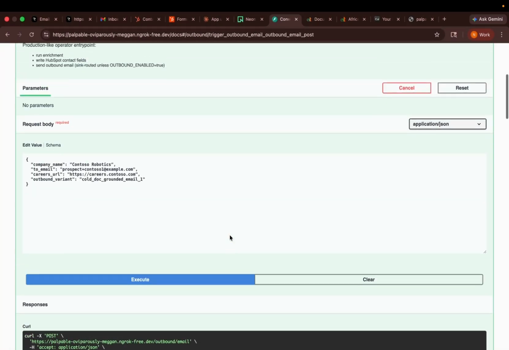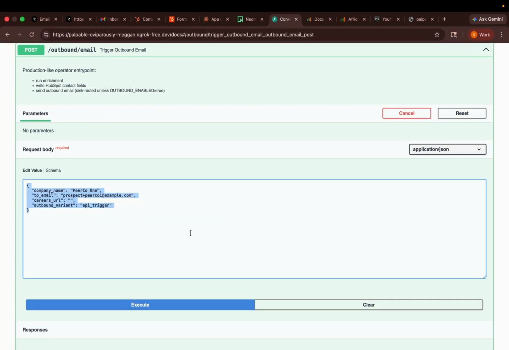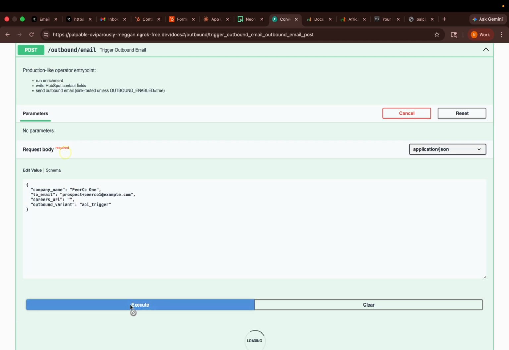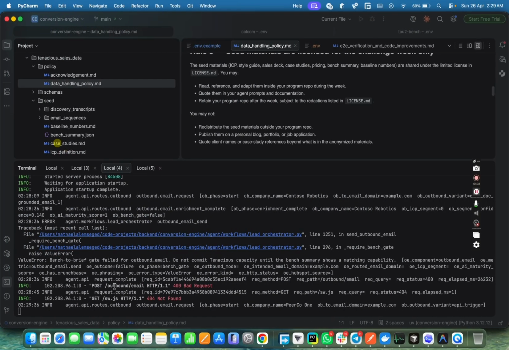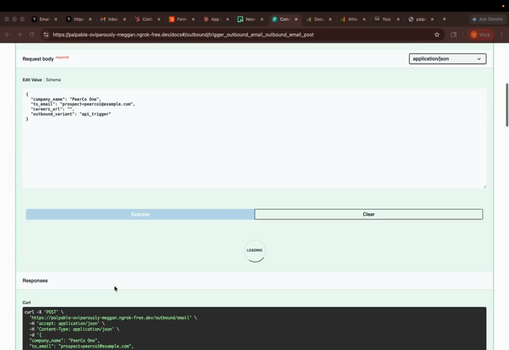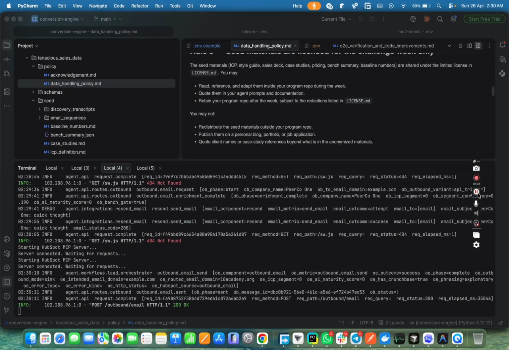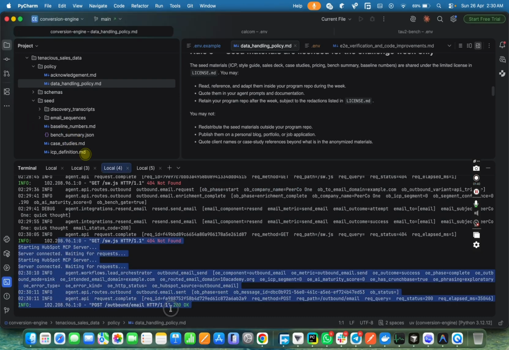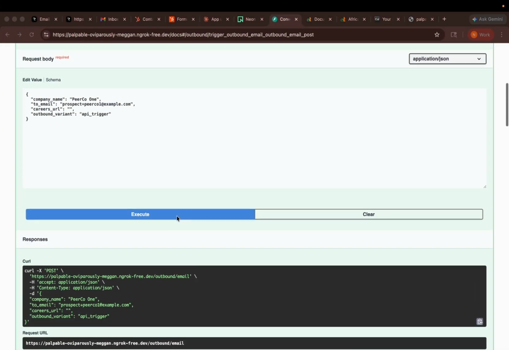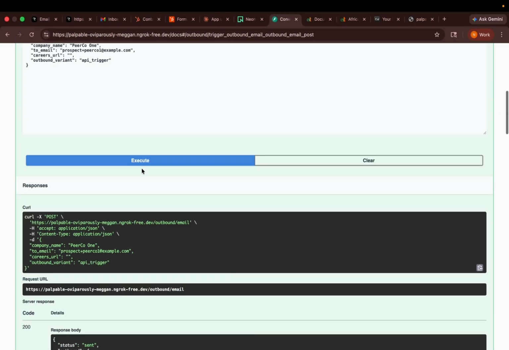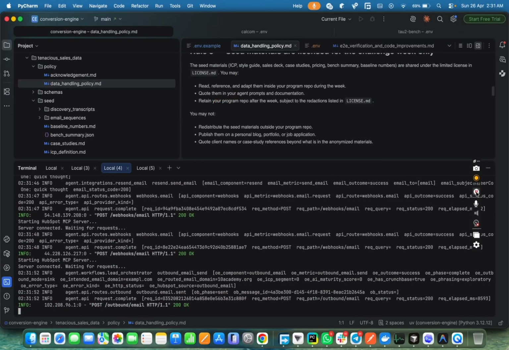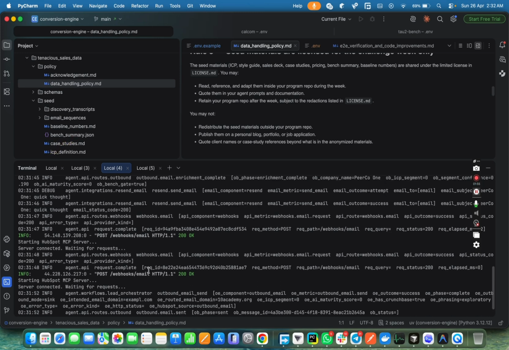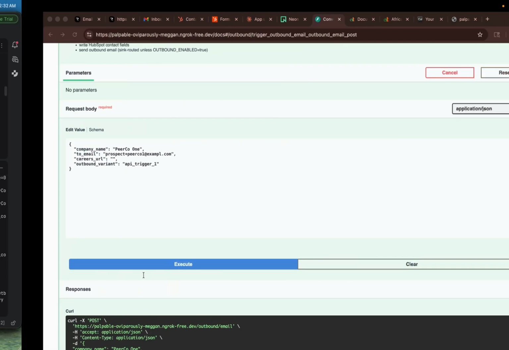So this company is not categorized as a fit for us, but if we run against this one, the Purecore one, we should get a different result. Yeah, so the outbound email finished executing for Purecore one, and we can also see that the webhook was triggered.